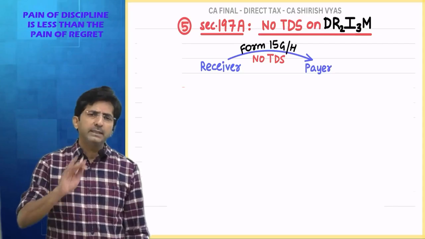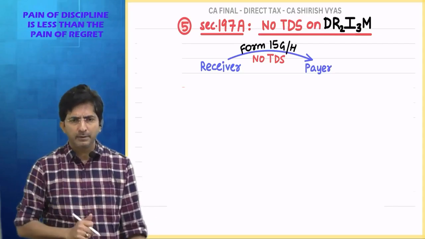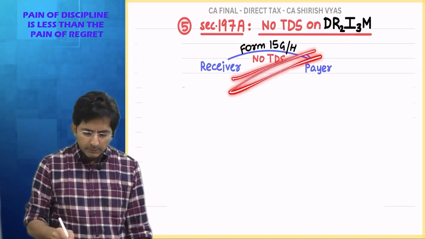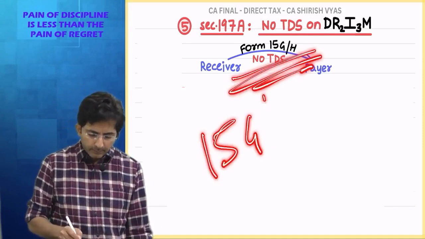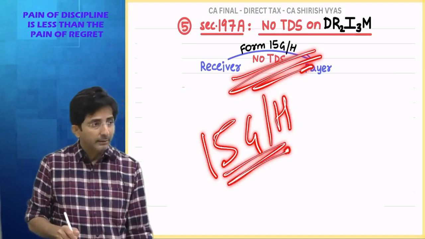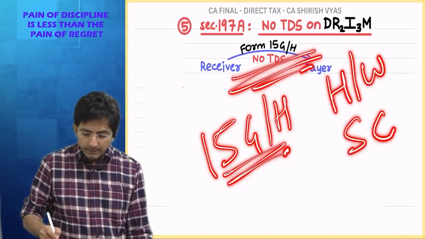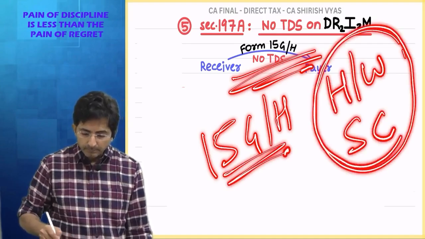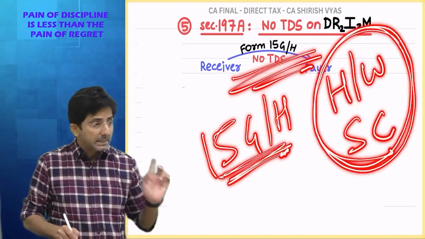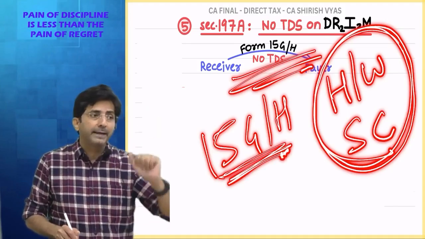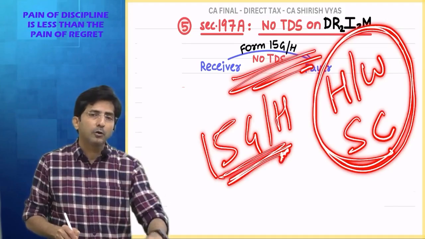Why for these incomes? Why not for every income? So see, the reason for this is, you know why the government started this concept of 15G? Keeping in mind housewives and senior citizens. When the government started the concept of 15G, what was going on in the government's mind?